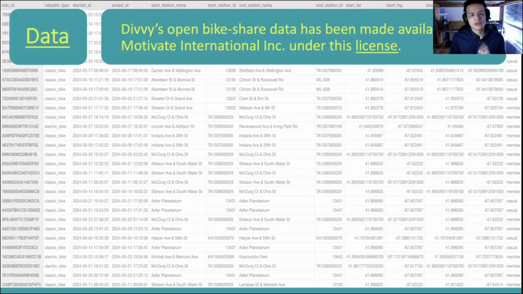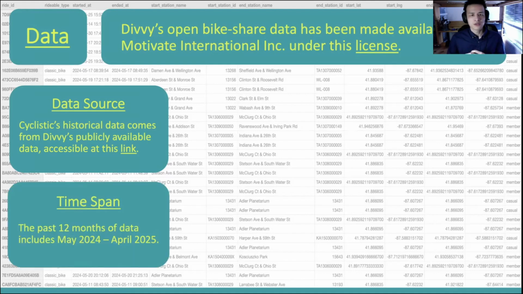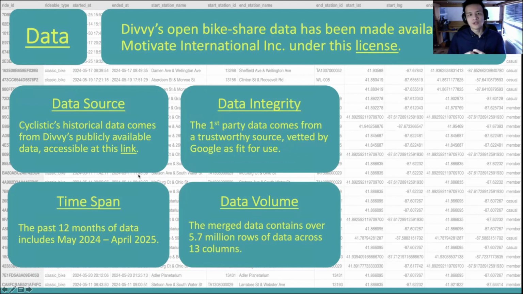Cyclistic's historical data used in this case study is publicly available data from the real Chicago bike share company, Divvy, and the link to this data as well as its license are available in the description below. The past 12 months' worth of historical data is coming from May 2024 to April 2025. And the data is Divvy's first-party data. It has trustworthy accuracy, completeness, and objectivity, all vetted by Google, proven fit for use. The 12 months of data, when merged together, contained over 5.7 million rows of data across 13 columns.